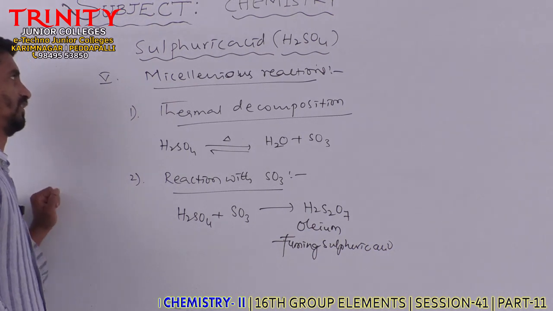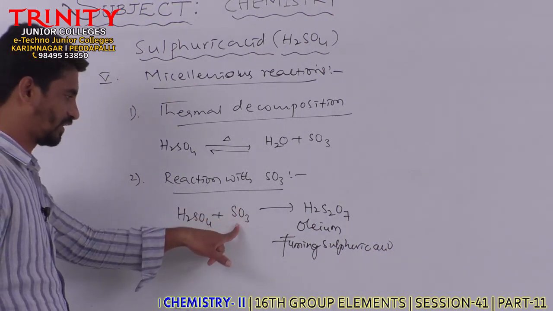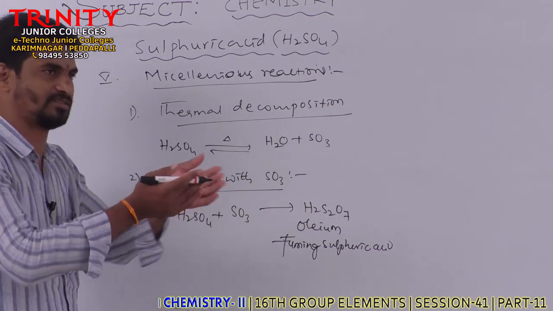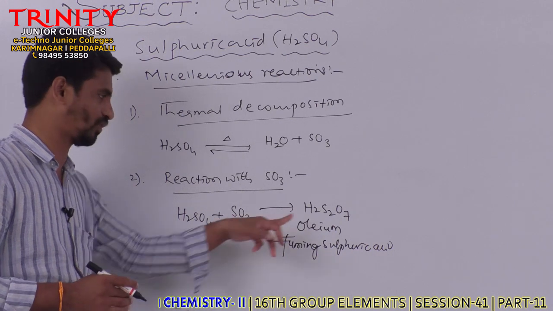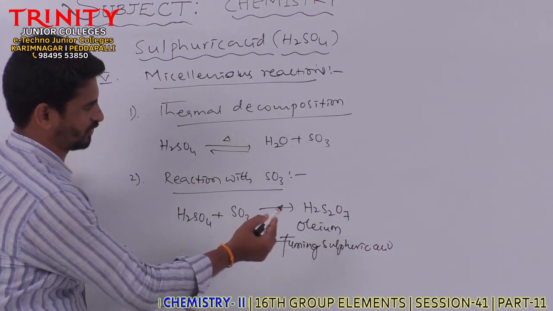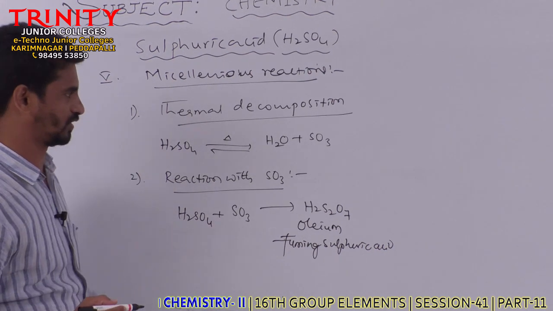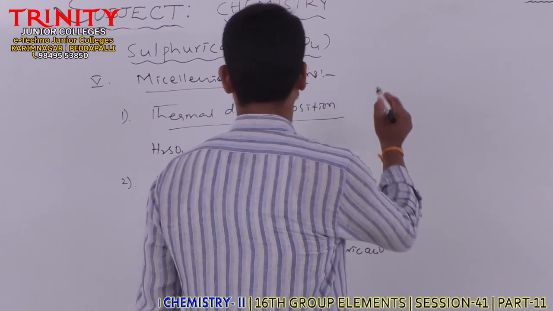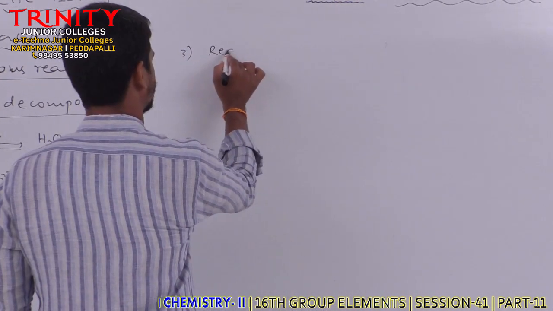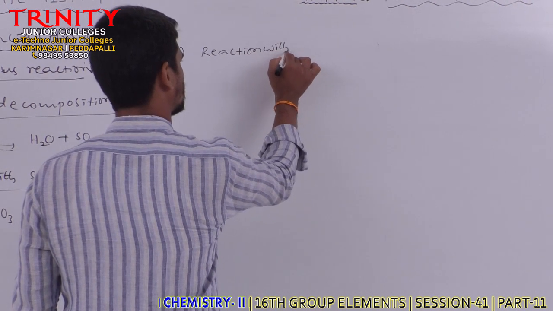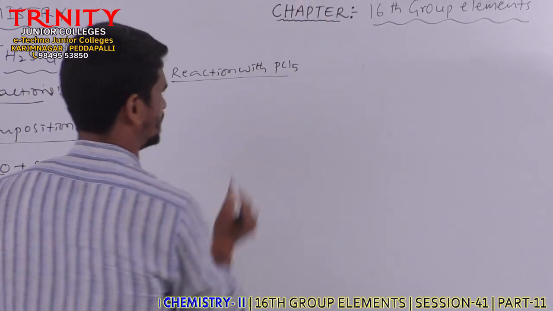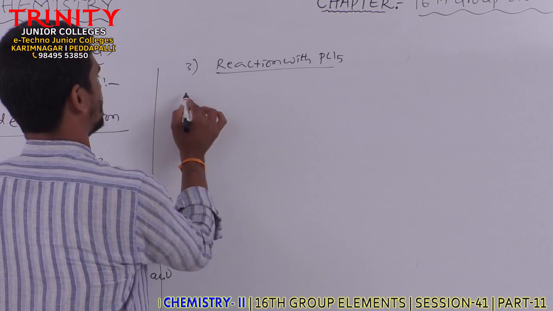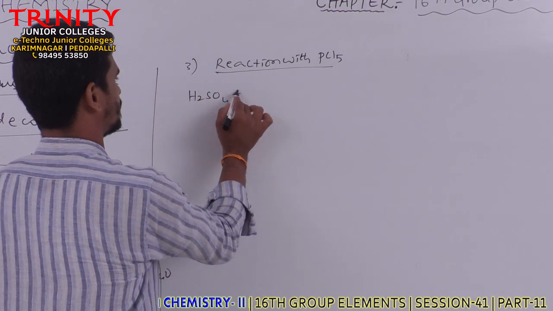Fuming sulfuric acid. Here, when sulfur trioxide gas is passed into the sulfuric acid, we will get oleum. Clear? So this is another reaction with SO3, another miscellaneous reaction. And next, the third reaction is the reaction with PCl5. Here concentrated sulfuric acid reacts with PCl5.